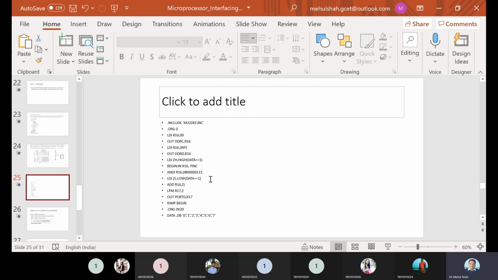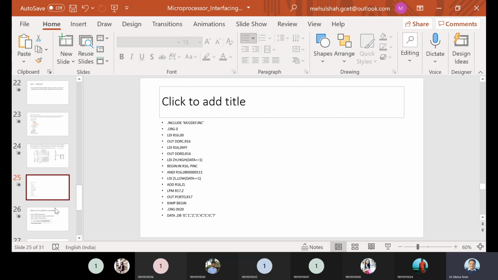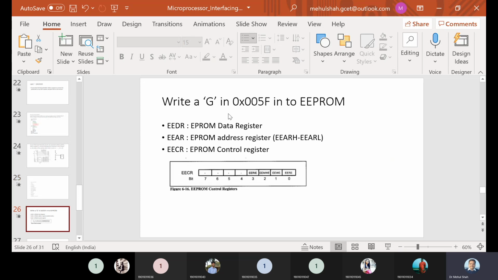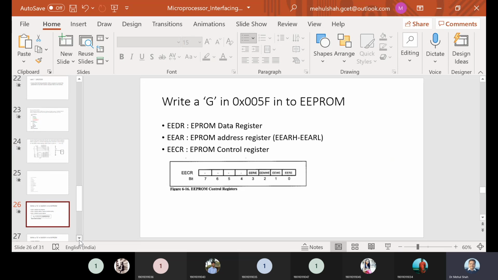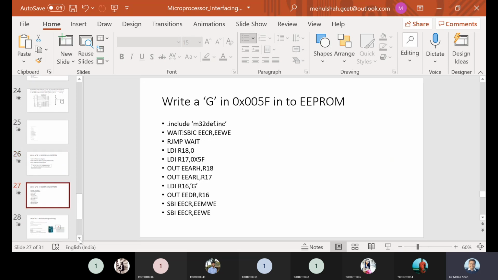Right, so this is a kind of lookup table. This lookup table is stored at 0x20, and our main program is at .org 0. So this again, I think, is easy. Then in the same lab we have done this program: write G in an EEPROM location. So this is the program, right?